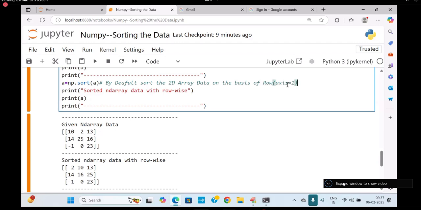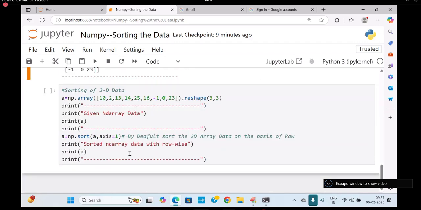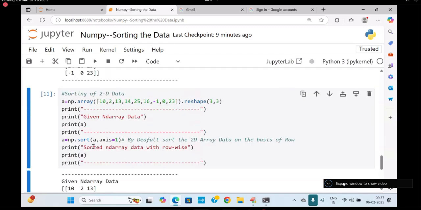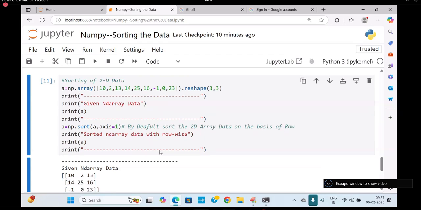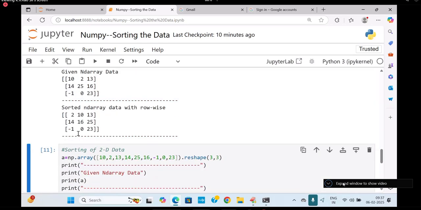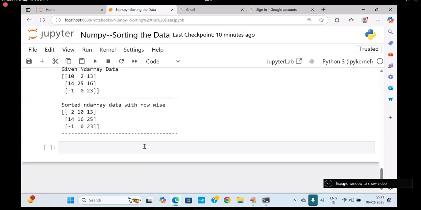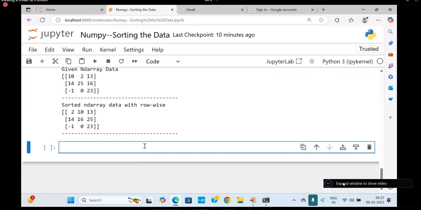It is very important. Axis will change the value from point to point. That you have to remember. Once you get the job, you can forget, no problem. But until you get the job, you have to remember. Correct? Right. So I'm going to write axis is equal to 1, I said. See, the same output is coming. Same output is coming or not? The previous output is also the same. Here I did not mention axis, and here I mentioned axis. Got it or not? Perfect.